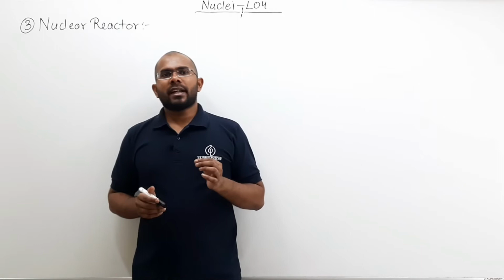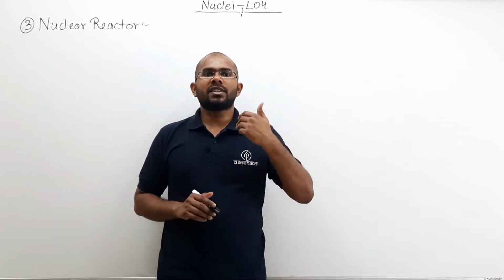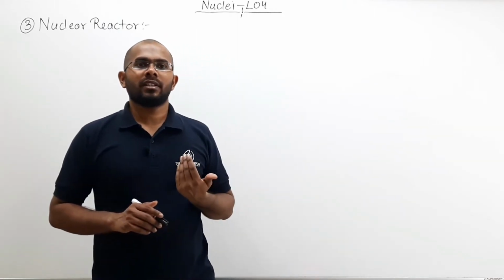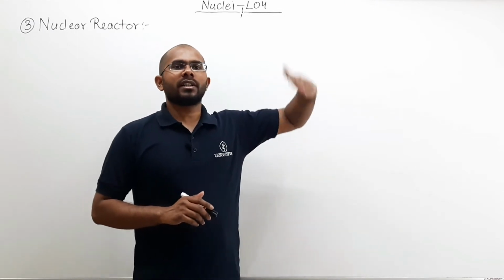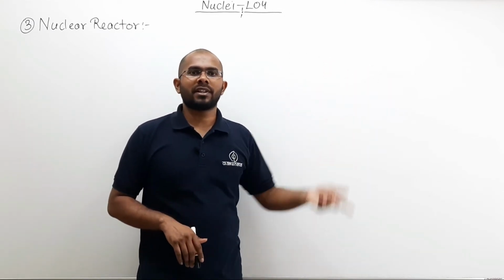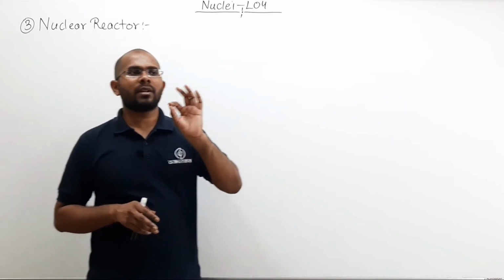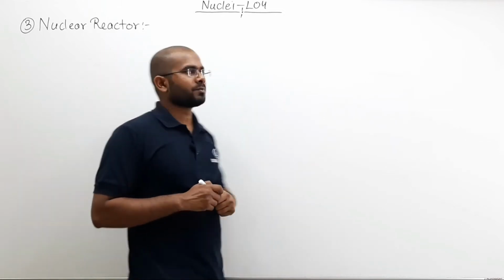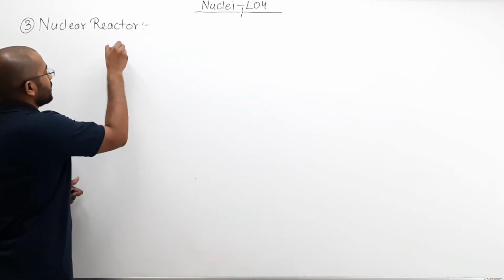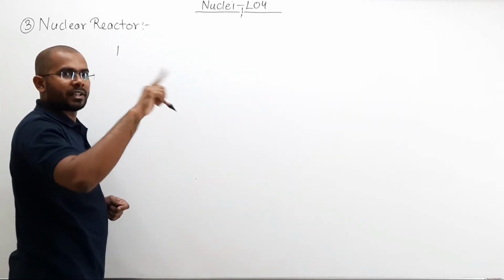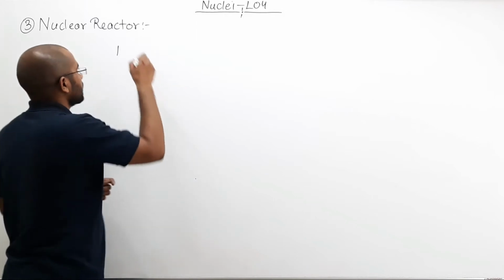Now we have seen that once we initiate a nuclear fission, it can go on increasing the number of nuclear fissions. If I assume that in one nuclear fission 3 neutrons are produced, what will happen? I initiated one neutron, so one fission.